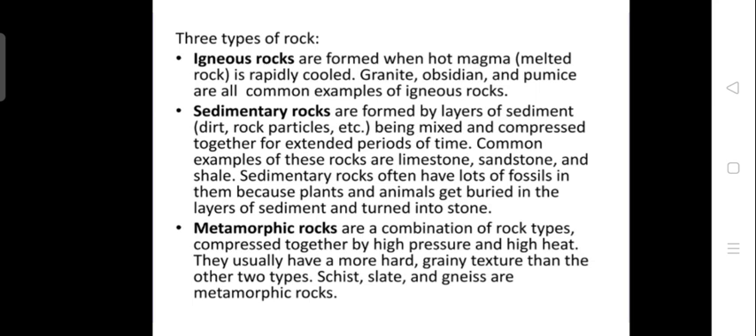Next, a metamorphic rock. It is a combination of rock types because it is compressed together by high pressure and high heat. There is high pressure from both sides of the ground underground and high heat from below the ground. So this is compressed together by high pressure and heat, and they are usually hard and have a grainy texture. Some examples of metamorphic rock are slate, schist, and gneiss.